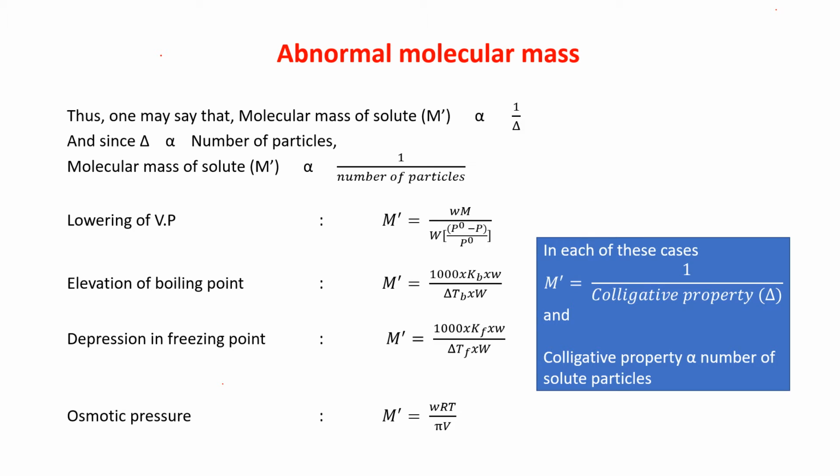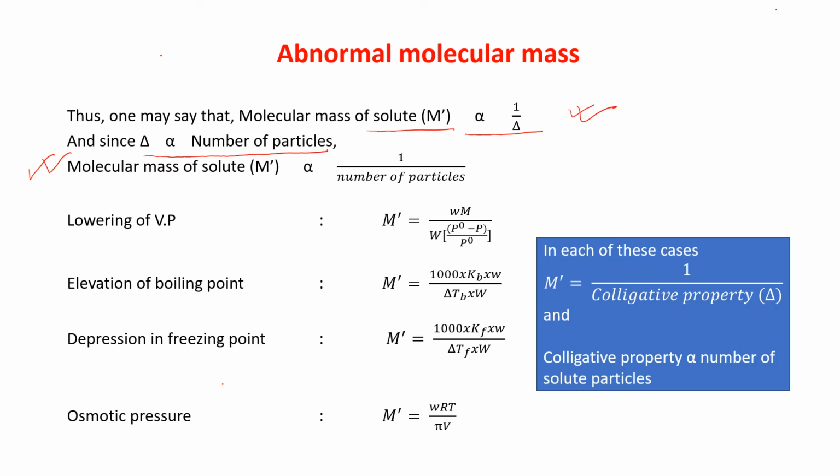So the molecular mass of solute M' is inversely proportional to the colligative property. Why? Because colligative property is directly proportional to the number of particles, and the number of particles is inversely proportional to the molecular mass of the solute.